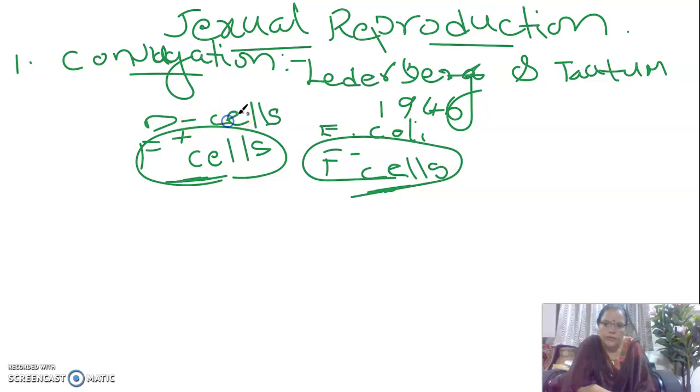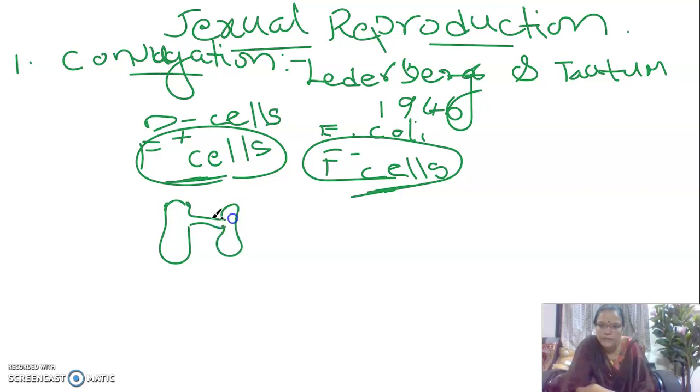So during the time of conjugation, the F plus cells or the donor cells possess certain structures which are called the sex pilus, and with this sex pilus they grab hold of another bacterial cell, and in between these two bacterial cells a small tube occurs. This tube is called the conjugation tube.